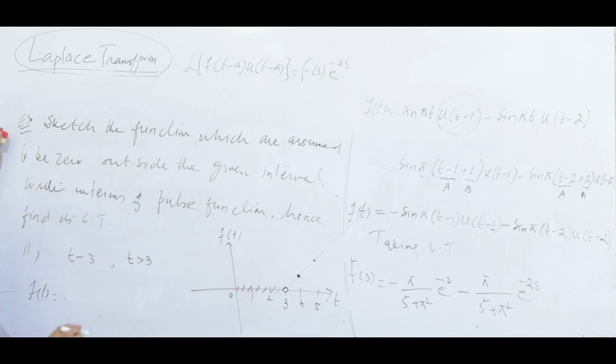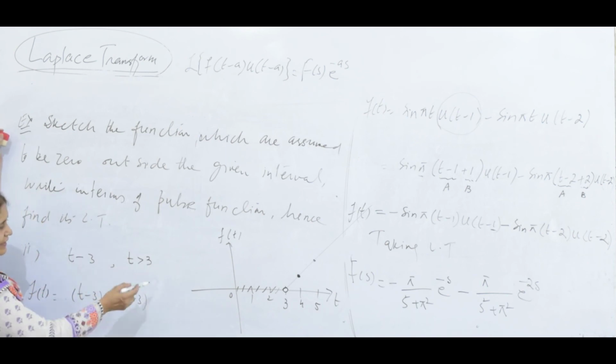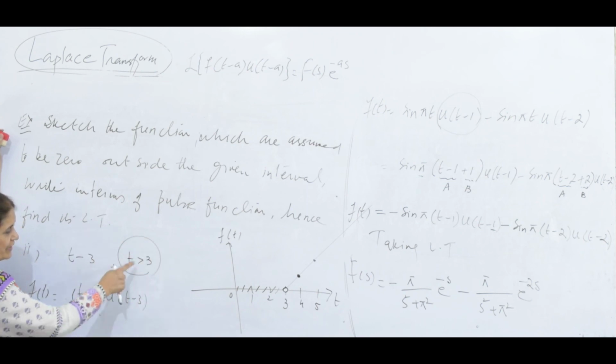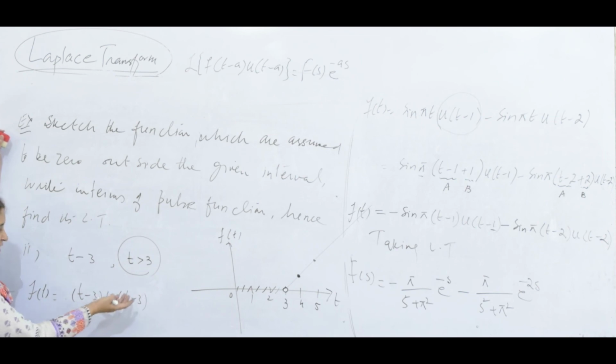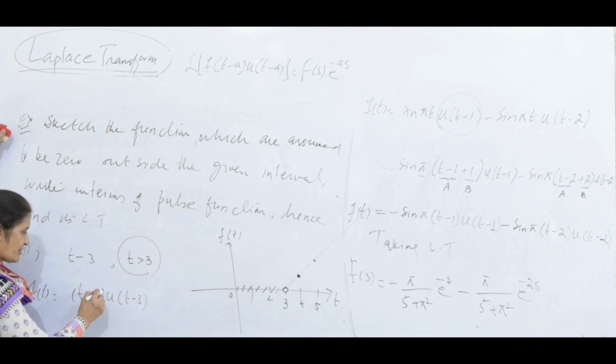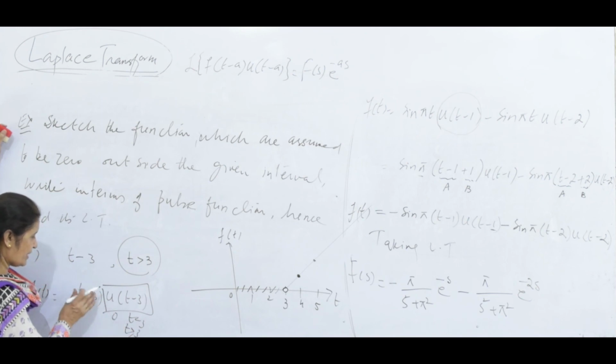This is the function. So I am writing (t minus 3) unit step (t minus 3). This is a wonderful idea. If there is only one value, you are writing unit step t minus 3 for that one value. If t is greater than 3, it is this. If t is less than 3, it is 0. Obviously, the definition of the unit step function is this: if t is less than 3, it is 0, and if t is greater than or equal to 3, it is the remaining part.